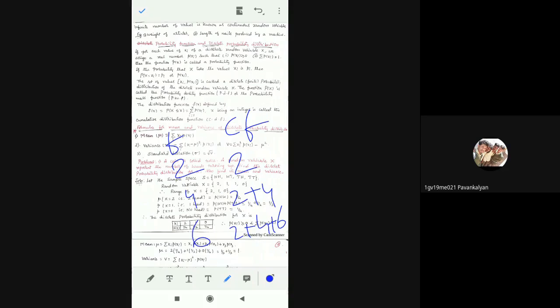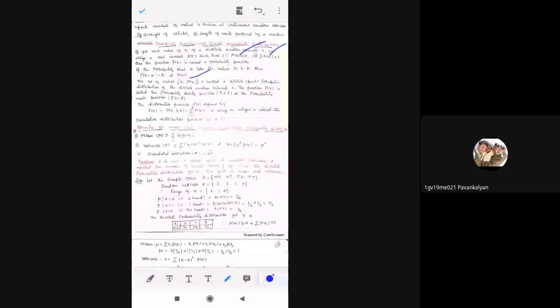Now how do we write the cumulative distribution in this case? F of x is equal to p of capital X less than or equal to small x, which equals summation i equal to 1 to x of p of x. I will definitely do one problem so you can understand this cumulative distribution function. This is the formula you should remember. So how many formulas are there? These two, and then this one, very important: 1, 2, 3, and then 4. When you remember only these 4 formulas, that is enough to solve the problem.